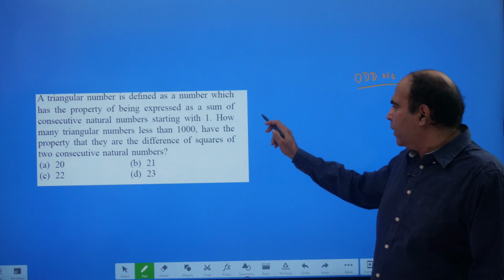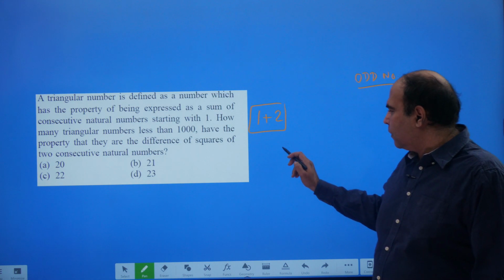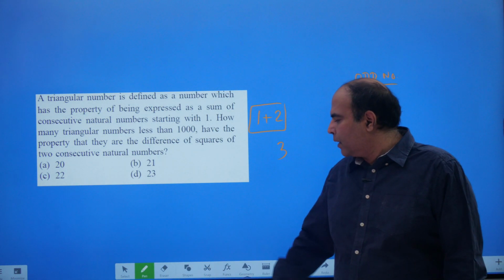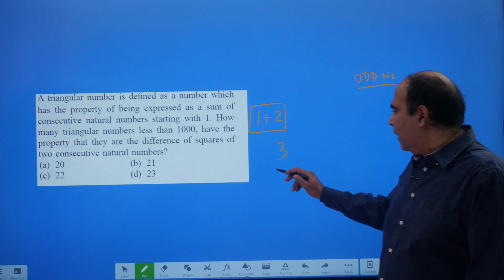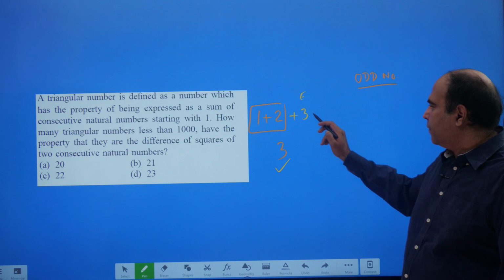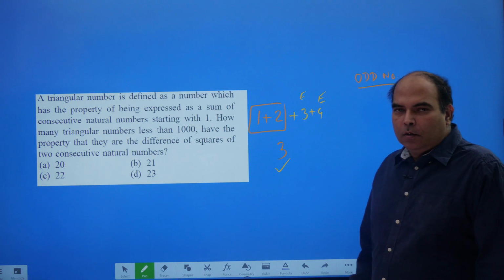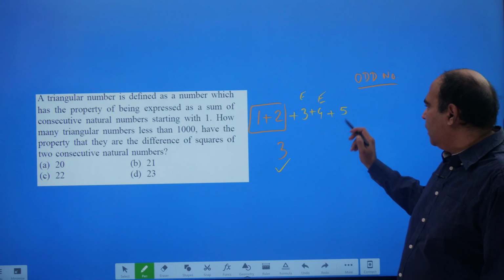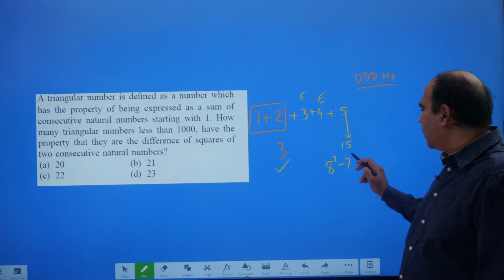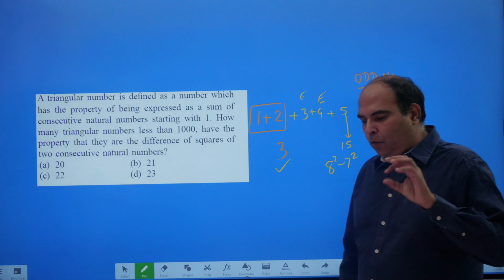So when you start doing the natural numbers, 1 plus 2 is 3. 3 can be represented as 2 square minus 1 square. So that's one value. Plus 3 becomes 6, that's an even number. Plus 4 becomes 10, which is again an even number. Plus 5 becomes 15, and 15 can be represented as difference between squares of two consecutive numbers, 8 square minus 7 square. So what you realize is that you only want triangular numbers.